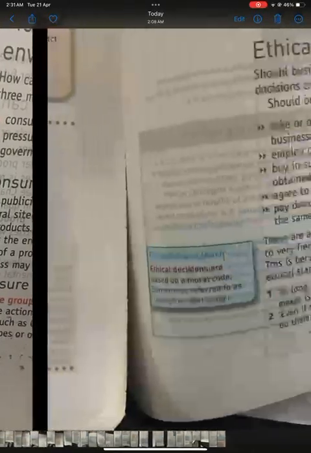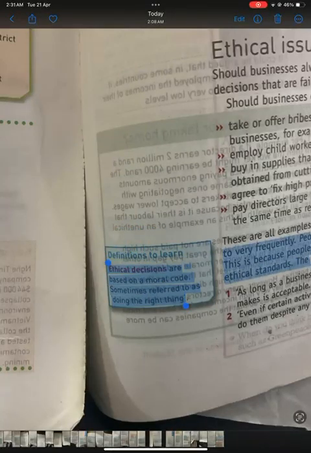Pressure groups are groups of people who act together to try to force businesses or governments to adopt certain policies. A consumer boycott is when consumers decide not to buy products from businesses that do not act in a socially responsible way.